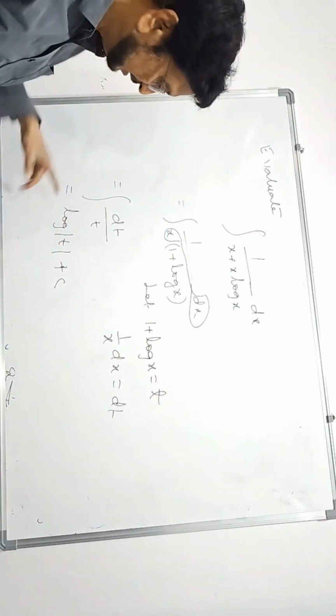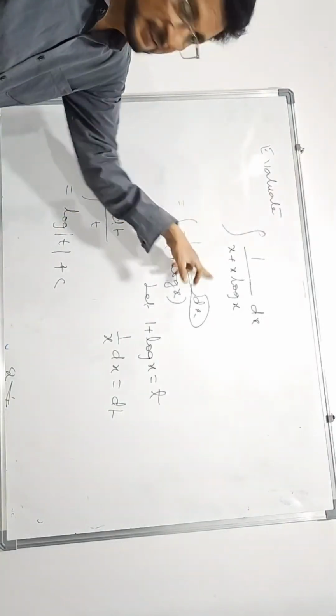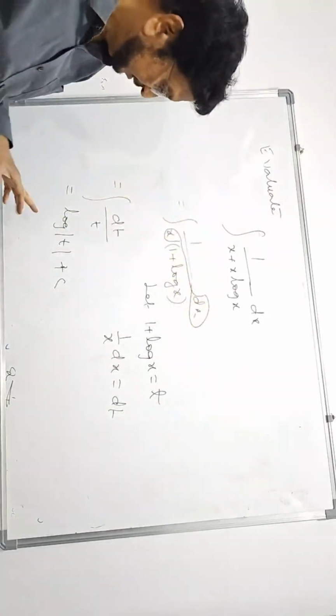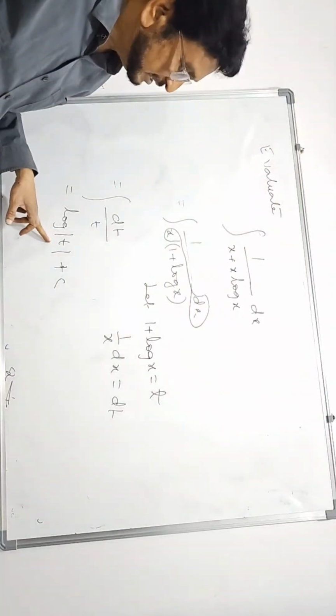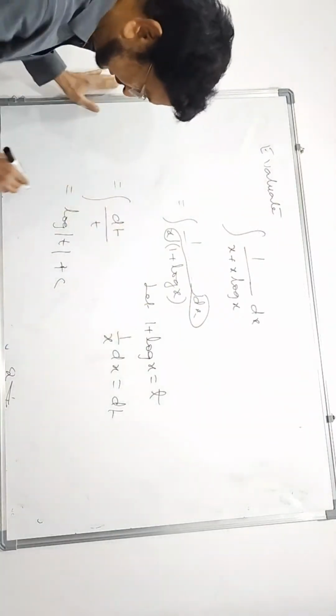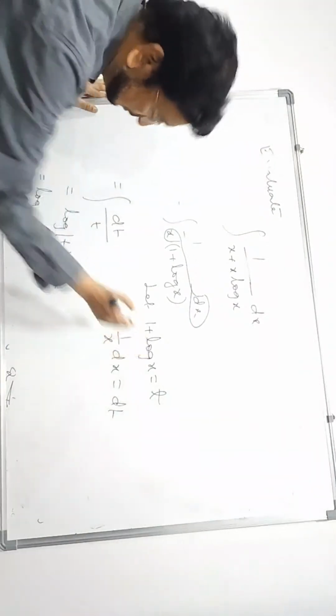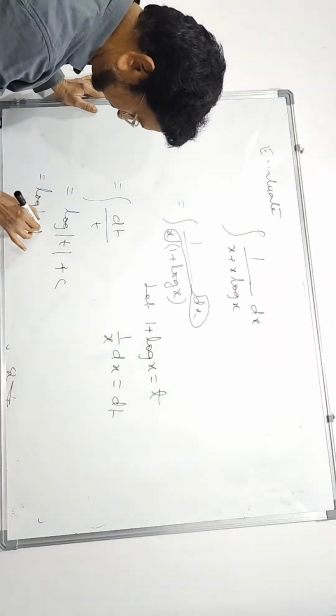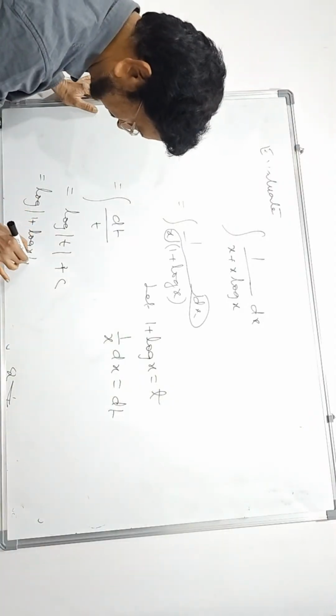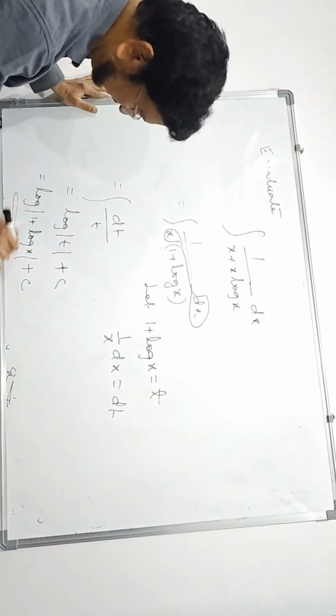This is the answer, but the answer should be in x because the question is in x. Therefore, in place of t, we have to write 1 plus log x. This is the answer.